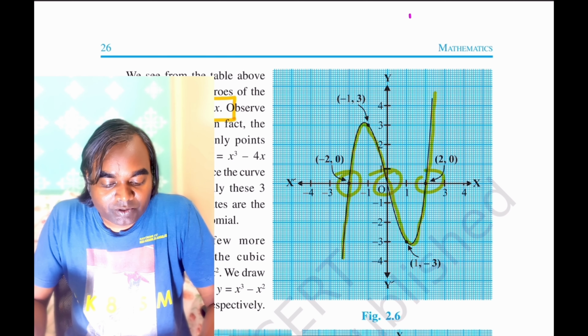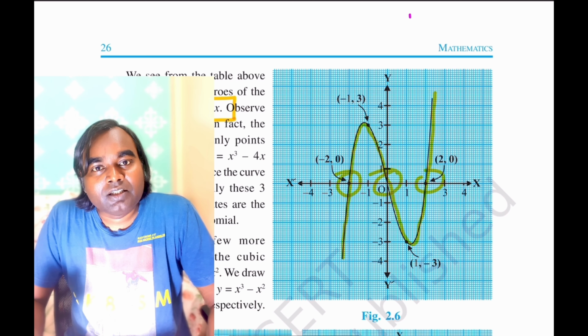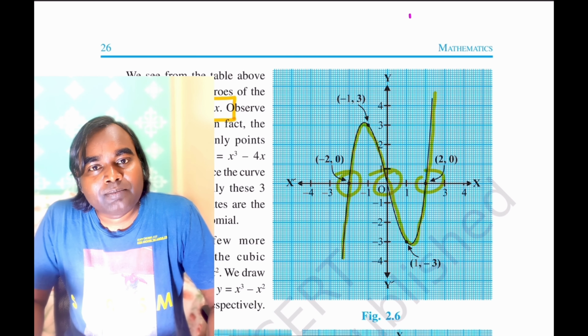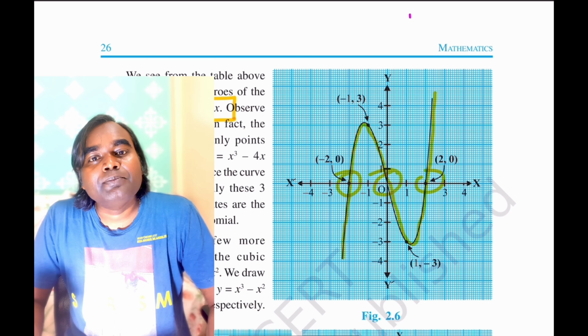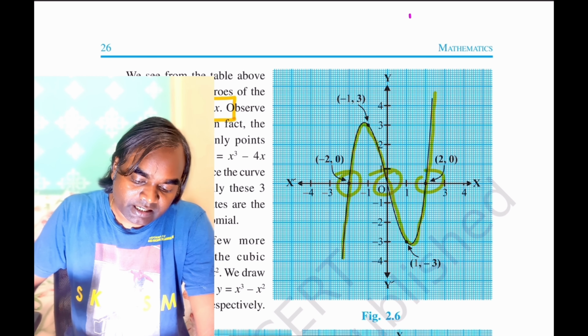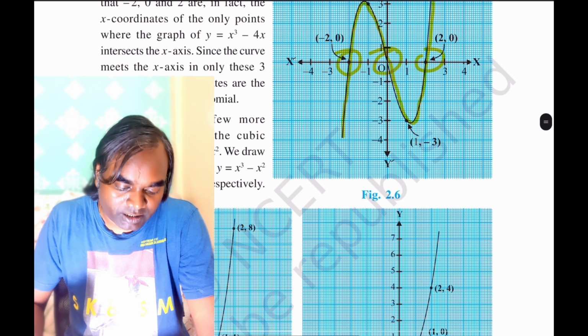So you can say that the given cubic polynomial is having 3 zeros, or that the polynomial is intersecting the x-axis at 3 points. So that is the way of expressing the zeros of any cubic polynomial on the graph.